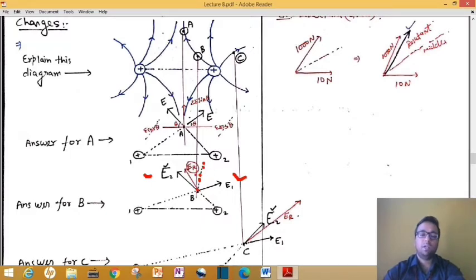You can understand that your net resultant will be slightly inclined towards E2. Why? Because the resultant vector is always towards the bigger vector.